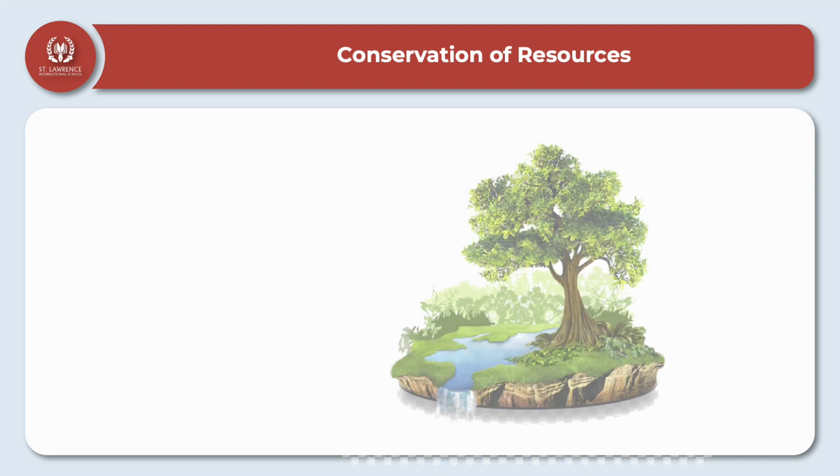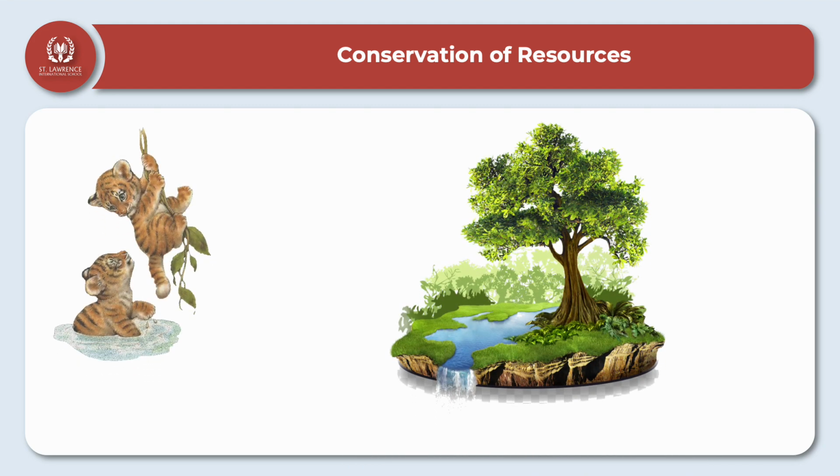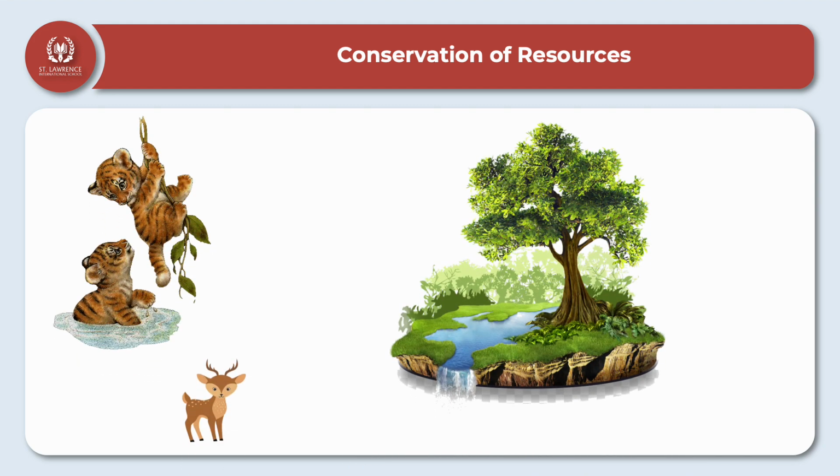So till now we have learned different types of resources, how they have been classified, a few examples of all these resources, and on the basis of what they have been classified, right? Now, is it important to conserve or to protect these resources? Yes, isn't it?